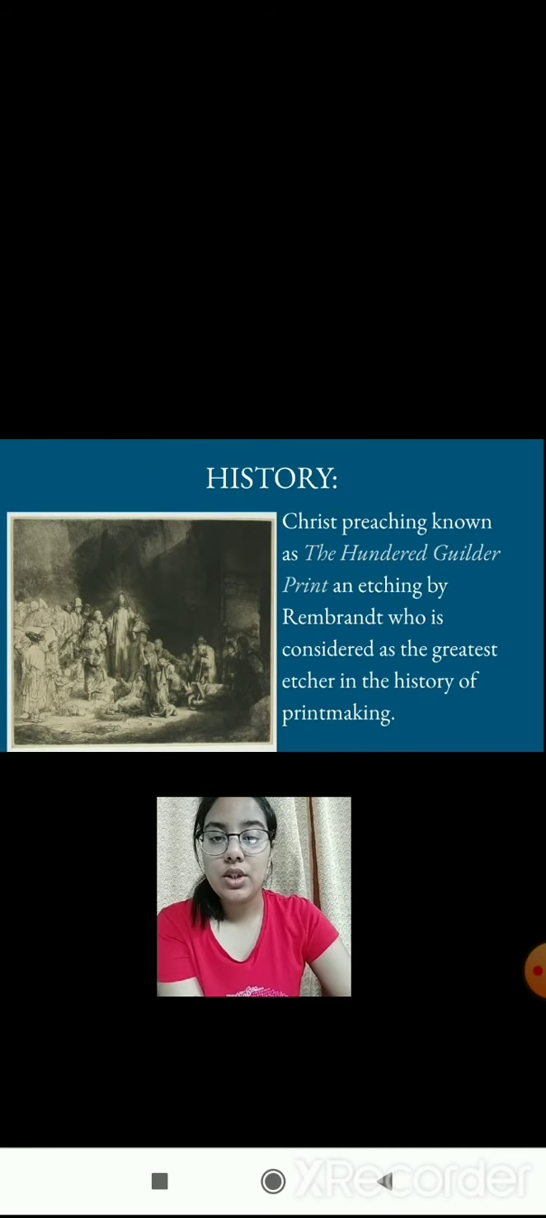This is an etching by Rembrandt, who is considered the greatest etcher in the history of printmaking. In ancient times, etching could not be used in electronic industries because there were none. Instead, it was used in printmaking. And this is one of the ancient prints, known as Christ Preaching, or the 100 guilder print.